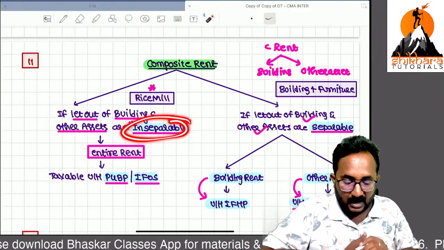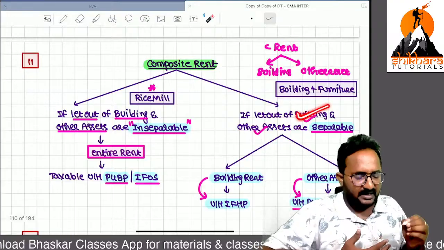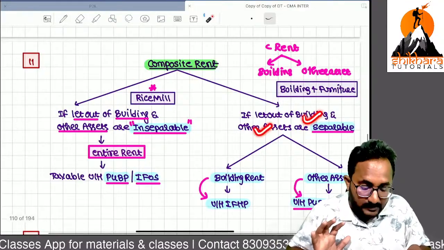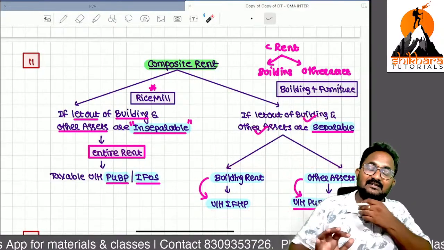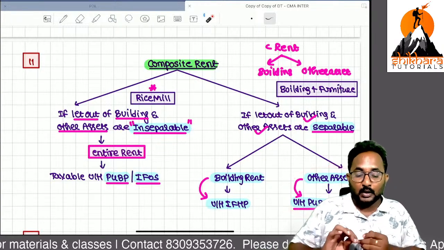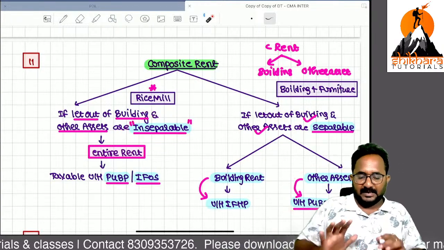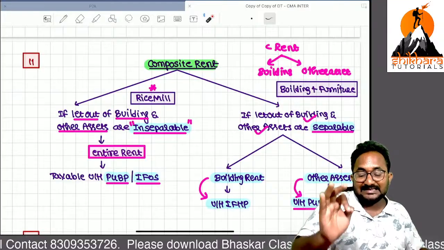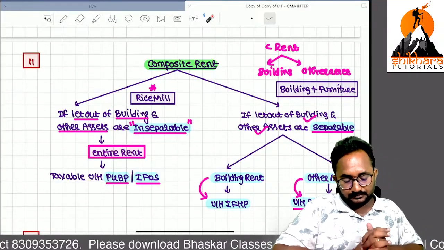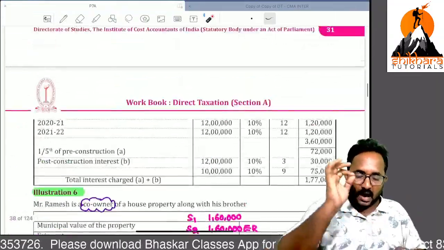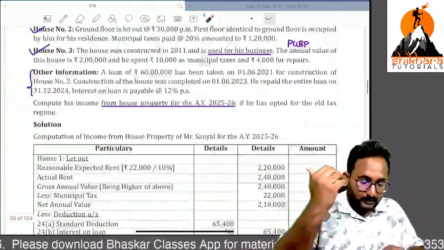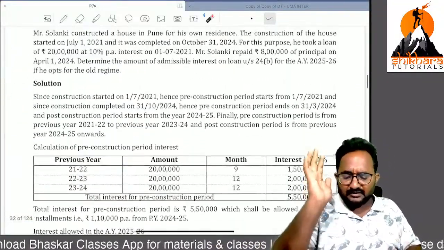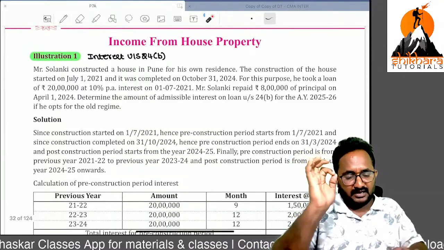So two agreements are possible. I can take the building in one agreement and the assets in another agreement, so they are separable. Two lettings are possible: building rent under income from house property, and other assets under income from other sources or PGBP. If two lettings are not possible, and only one letting is taken, then the entire thing will be taxable under PGBP or income from other sources. So remaining, have some patience. Try problems from your already prepared material or from this material. Everything is in your hands only.